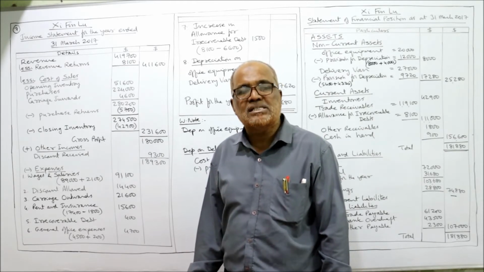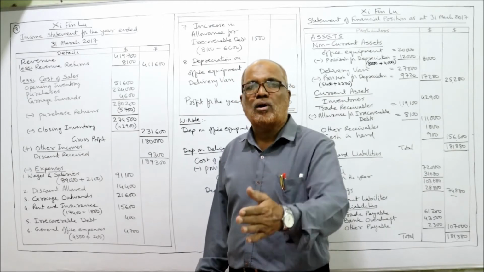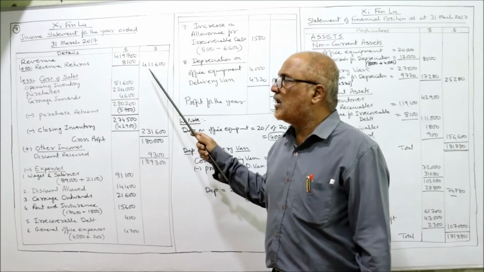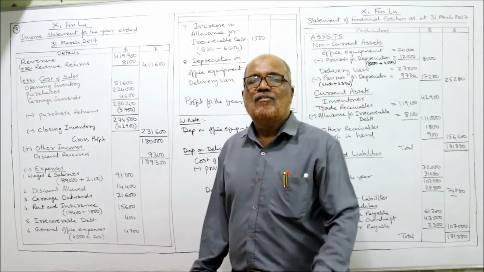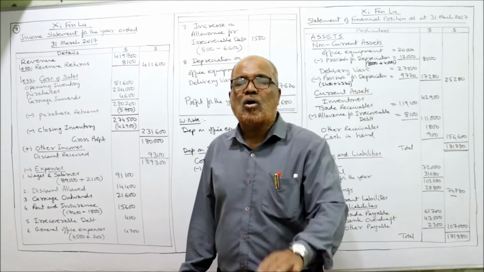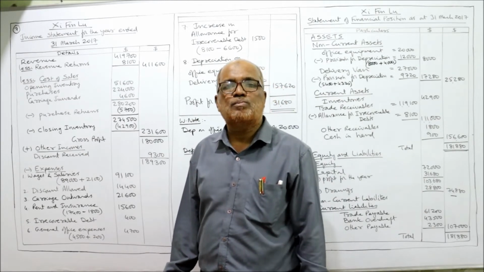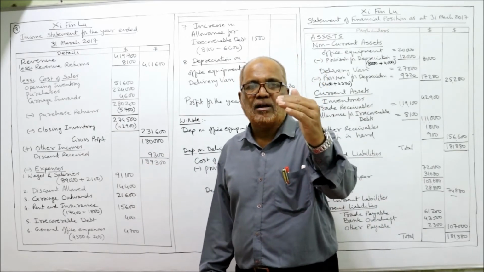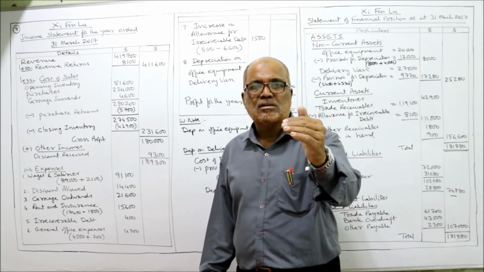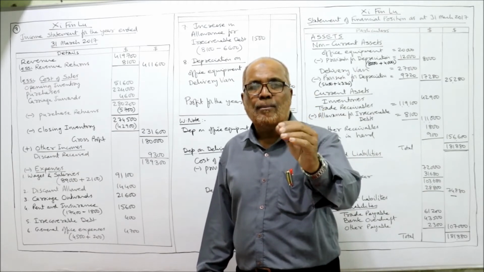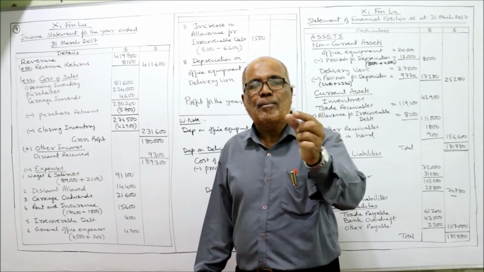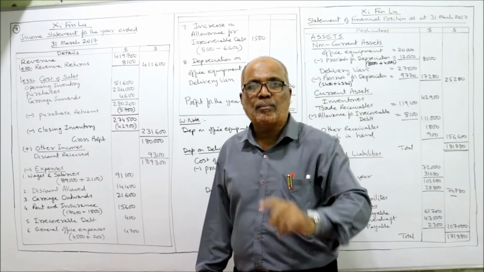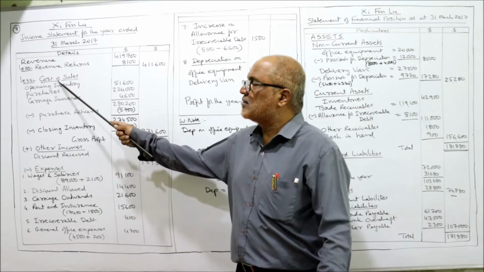From revenue, deduct revenue return. Revenue return means sales return. Sales return is called revenue return. Deduct revenue return, we'll get net sales, net revenue. The net revenue 4,11,600. From net revenue, deduct the cost of sales, we will get gross profit. Now, how to find out cost of sales? Opening inventory, add purchases, add carriage inwards, minus purchase return, minus closing inventory. These are the items you have to remember to find out the cost of sales.